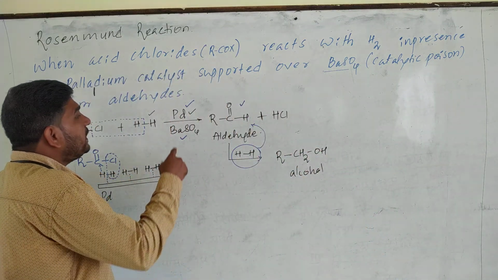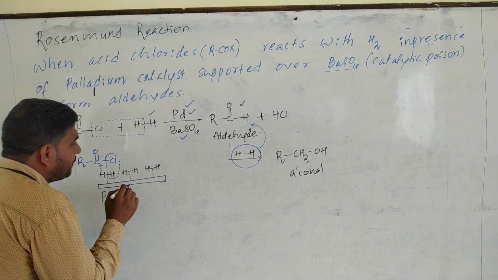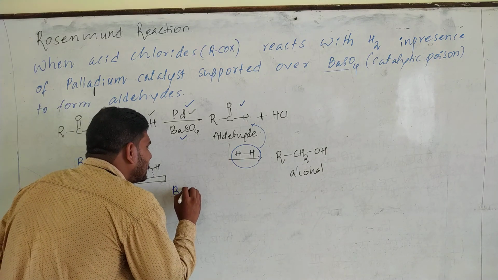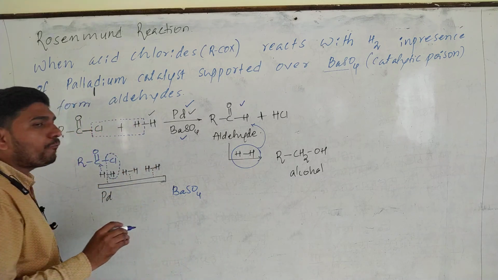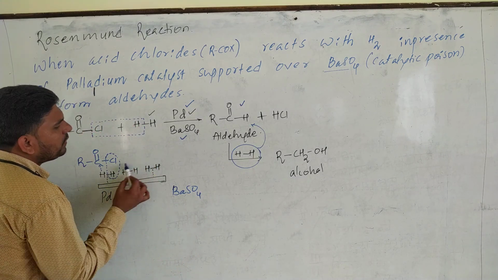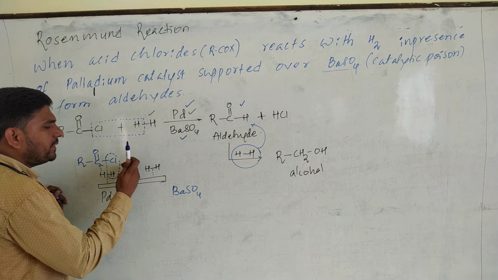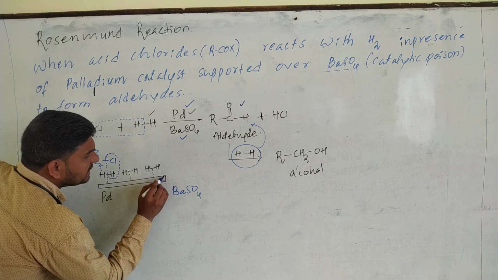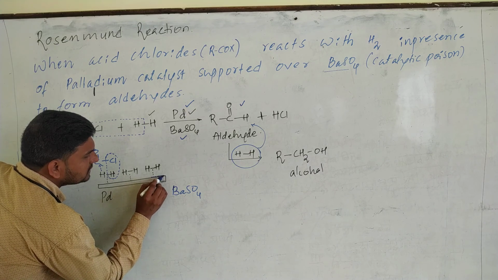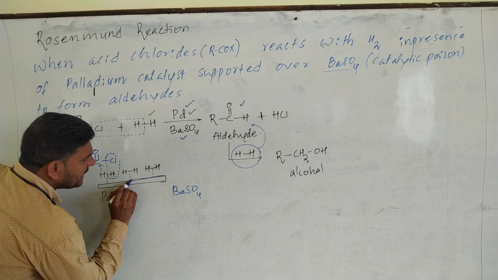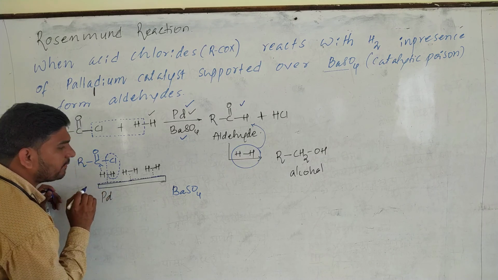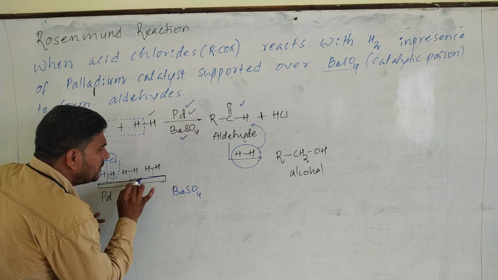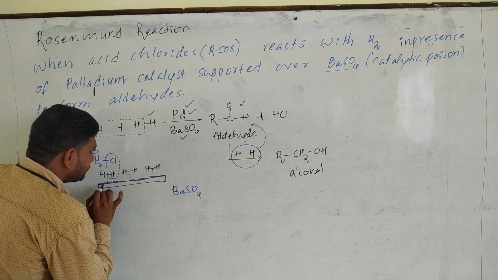Through those active sites only, it adsorbs reactant molecules. Now, when barium sulfate is added, what it does actually is it poisons the catalyst. How does it poison the catalyst? It will not allow the hydrogen molecules to come in contact with palladium. Means when this barium sulfate is added, it blocks the active sites of the palladium. Listen carefully what I am telling. What does barium sulfate block? The active sites of the palladium.